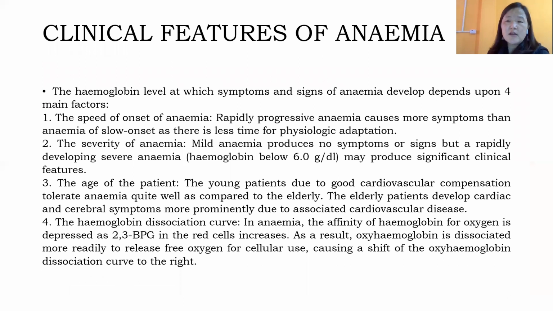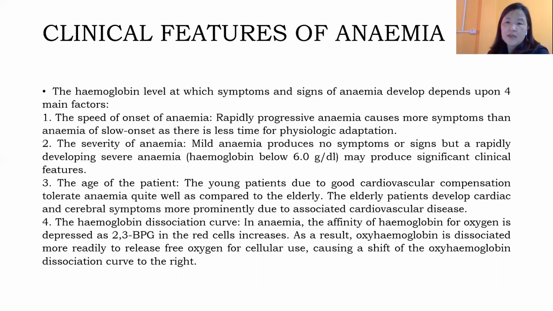So next are the clinical features of anemia. Clinical features बोलने से it comes under signs and symptoms only. But yes, if you talk about signs and symptoms of anemia, there are four factors on which the signs and symptoms, or the clinical features of anemia, depend. So the first factor is the speed of onset of anemia. कितना speed से आपका anemia developed हो रहा है.